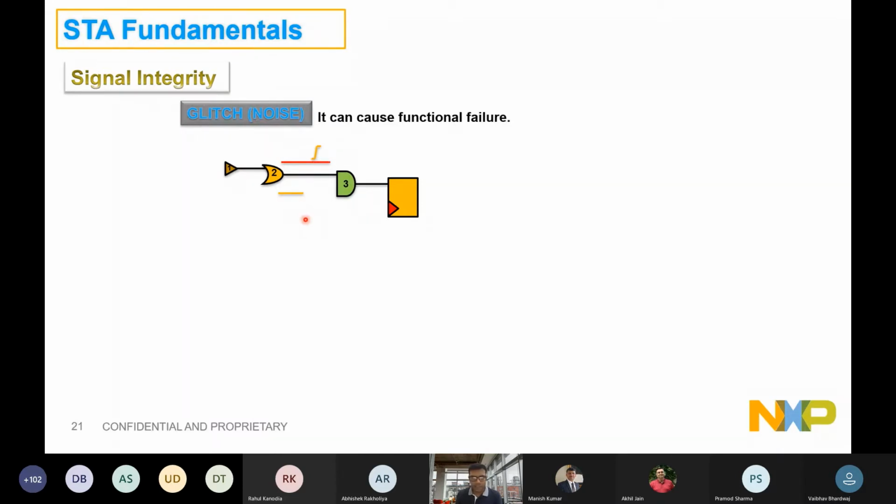This may simulate some sense of transition in this net, and this could lead to a temporary toggling of this design, and this flop, which is supposed to remain at a level, say 0, will now go to 1 for a shorter duration of time, and it can change the functionality inside this flop, right? So this is the functional glitch, and it could cause functional failure as well, right? Similarly, if there is an aggressor where the signal is going down, it can make that value 1 temporarily go to a 0, and this is also called a glitch failure in the design.